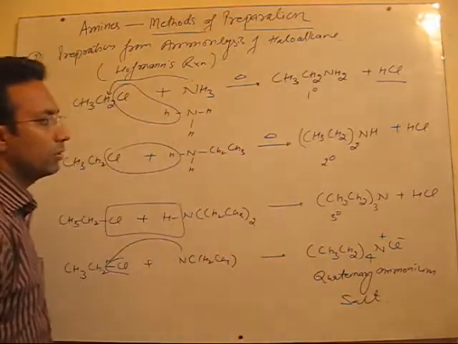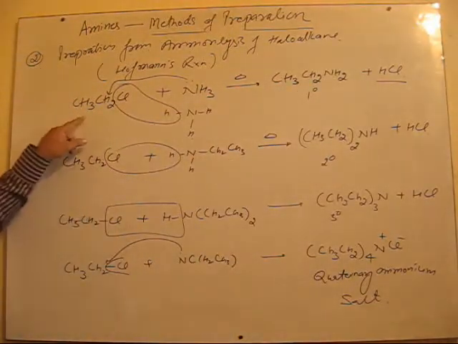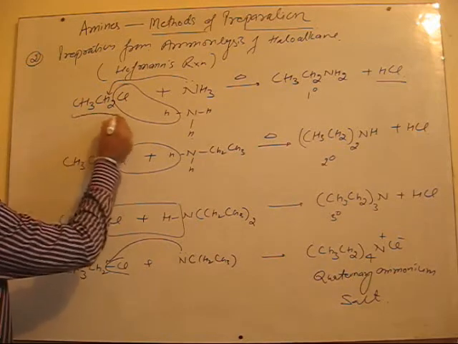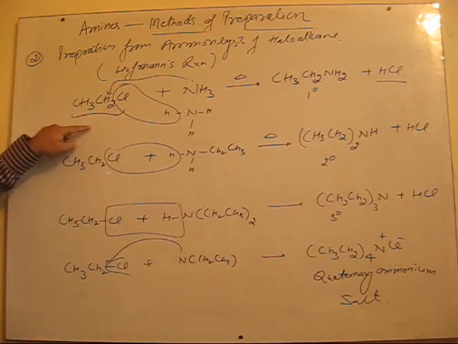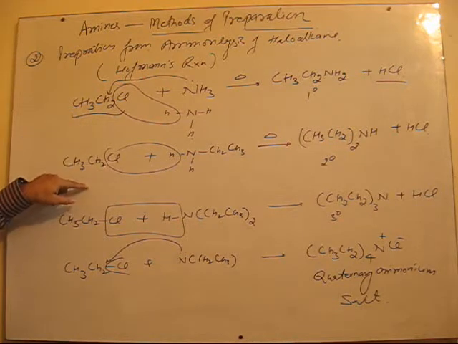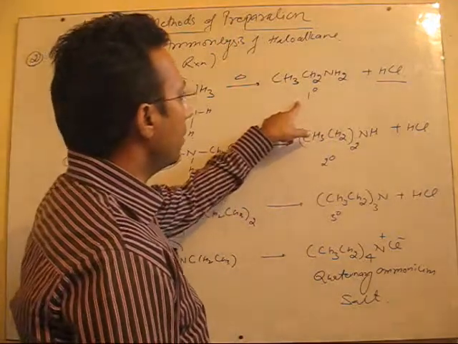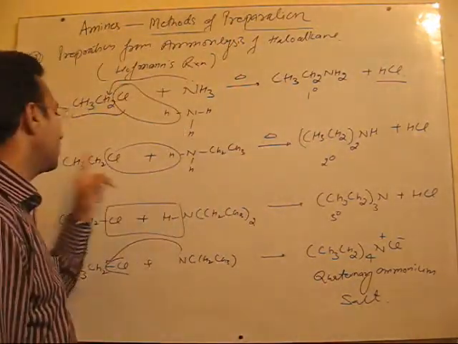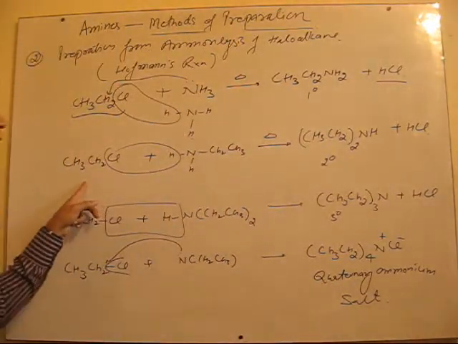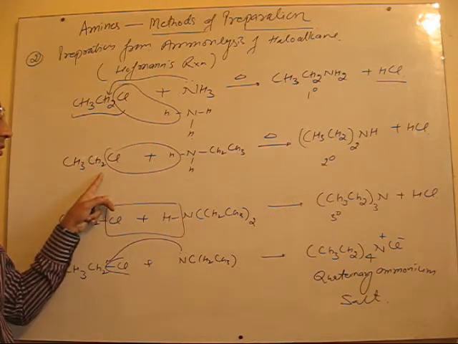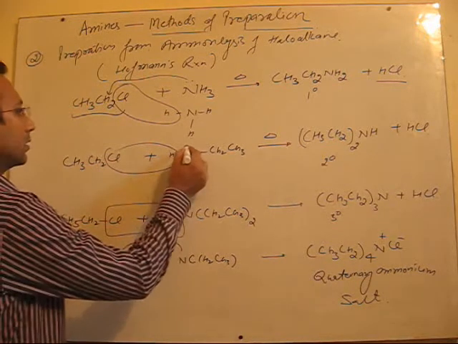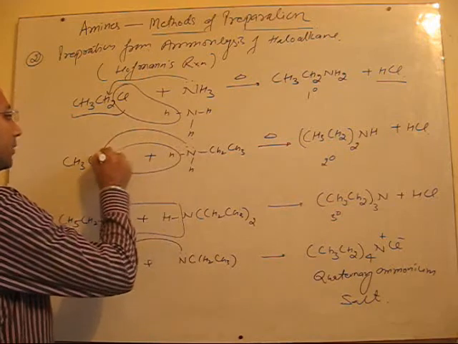Fine. So in this reaction, if chloroethane is present in excess and the conditions are not controlled, then the primary amine formed will further undergo a nucleophilic substitution reaction with this compound, because the lone pair is still present and it will attack the carbon.